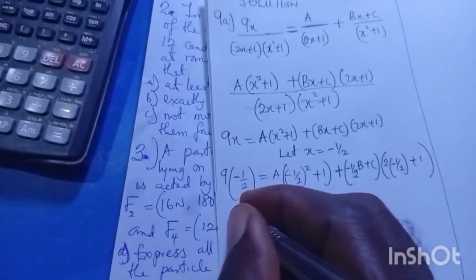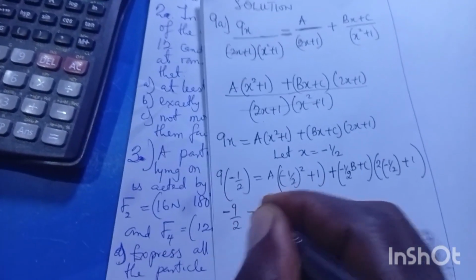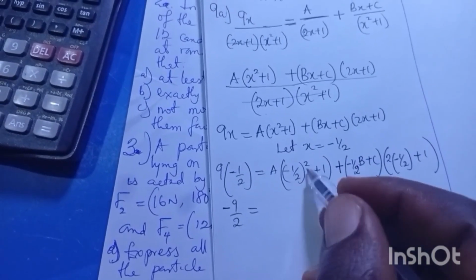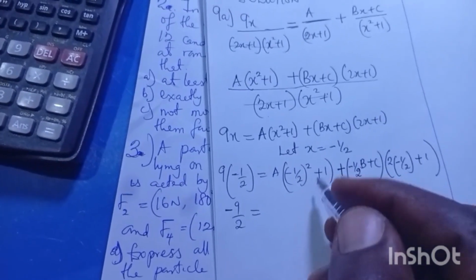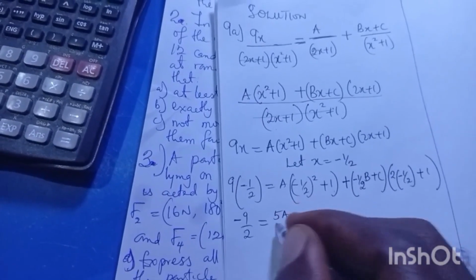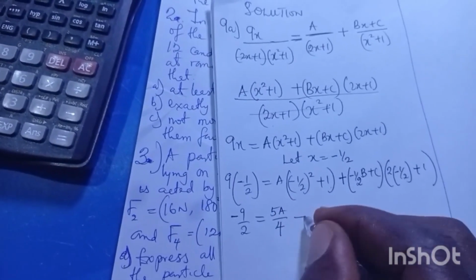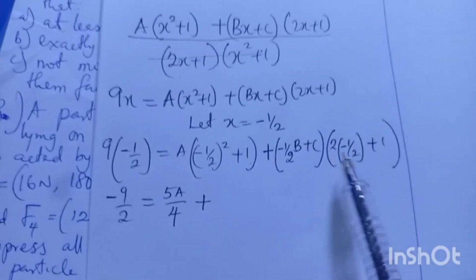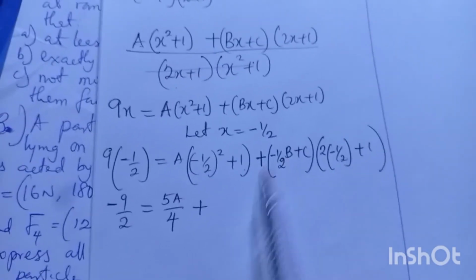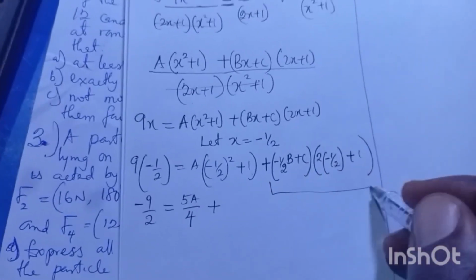Now if you continue doing it, this one will give me minus 9 over 2 equals, minus 1 half squared gives us 1 over 4. So definitely 1 over 4 plus 1 is 5 over 4. So I'm having 5a over 4 plus, now look at something here. That's why I said those that know already will have gone far. This place will give me 0. 0 times this declares all this environment here to be 0.